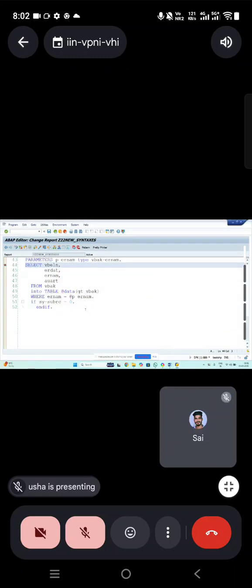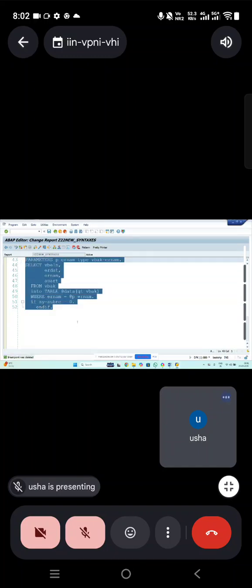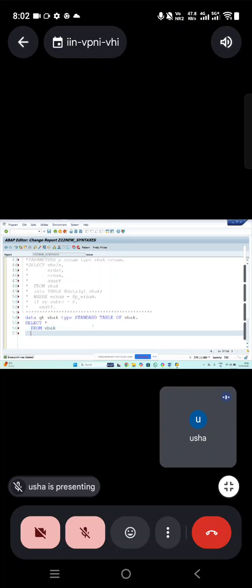Yes, ma'am. Okay. So if I'm using the fields, fine, comma, into table. Second, if I'm using select star, taking all the fields, how do we normally write it? Data ZT_VBAK type standard table of VBAK, and SELECT * FROM VBAK INTO TABLE ZT_VBAK WHERE ERNAM equal to whatever the condition.